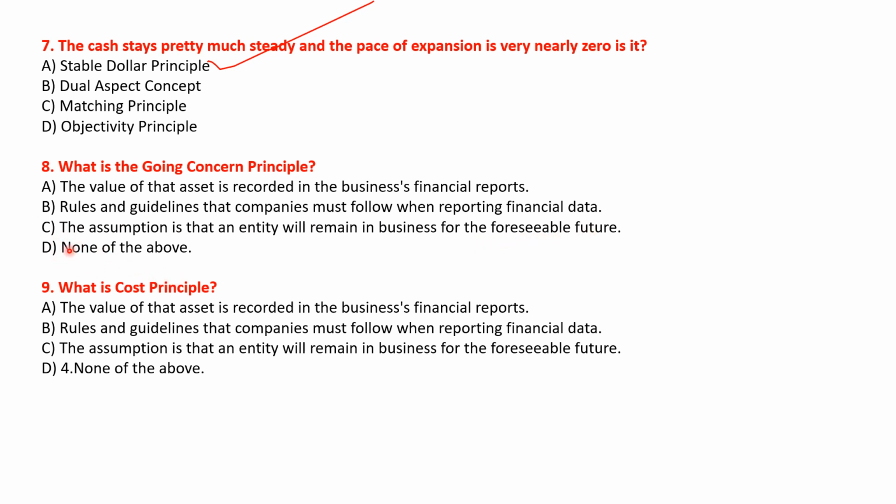So the correct answer will be option C: the assumption is that an entity will remain in business for the foreseeable future. Okay, so the correct answer will be option C. Okay, next question is